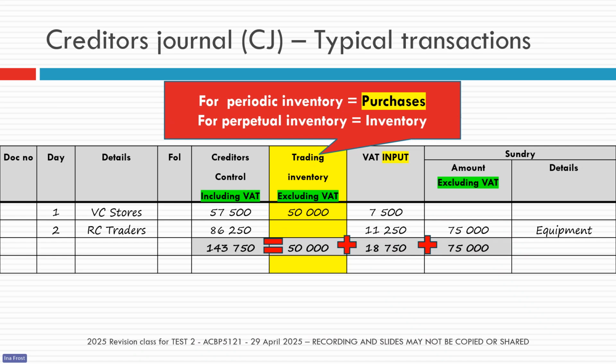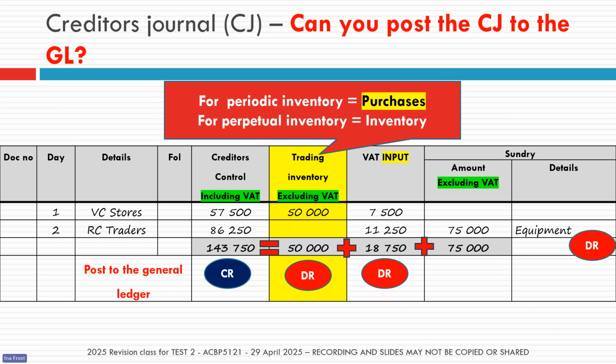Right, so remember your trading inventory column is the one excluding VAT. Your sundry amounts are excluding VAT. Again, you can double check yourself by adding the totals of your columns together, and that must give you the total of your creditors control column. And again, this journal will get posted to the general ledger. We're going to post it as follows.